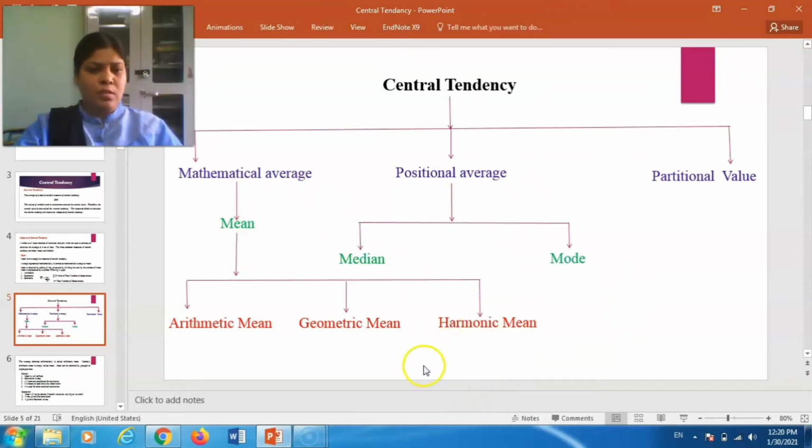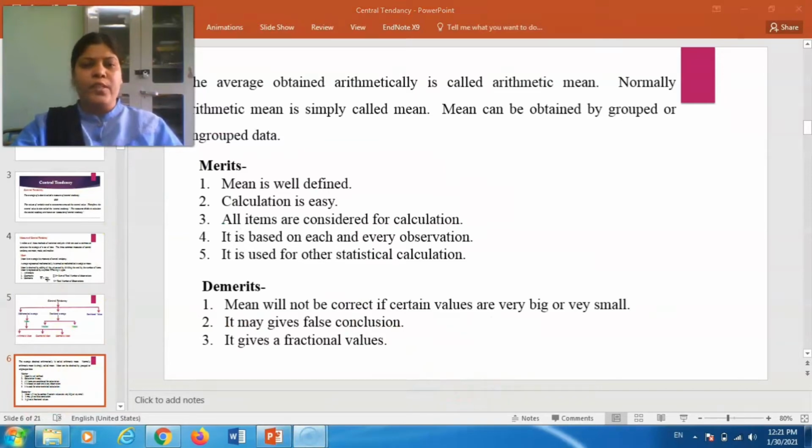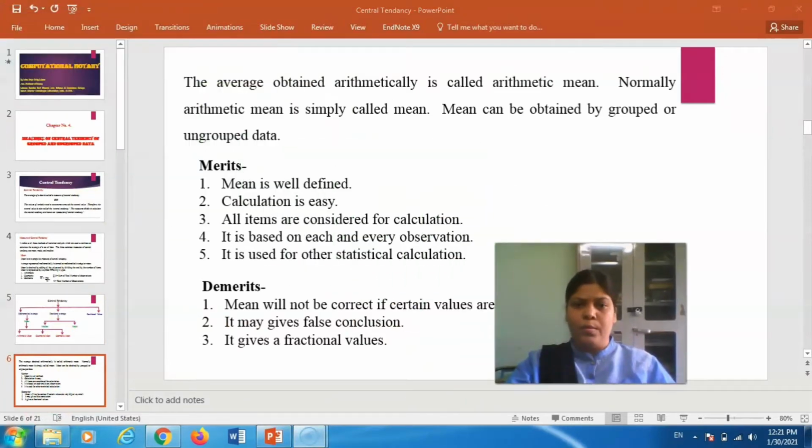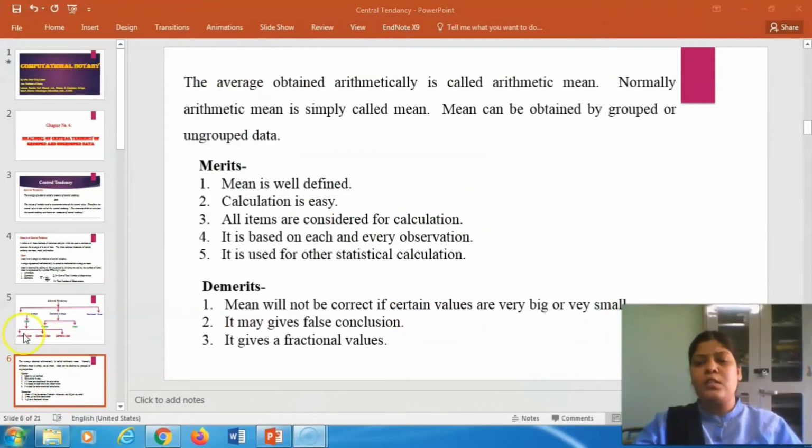So let us see in detail. The average obtained arithmetically is called arithmetic mean. Normally, arithmetic mean is simply called mean. Mean can be obtained by grouped or ungrouped data. Here, let us see the merits of mean.